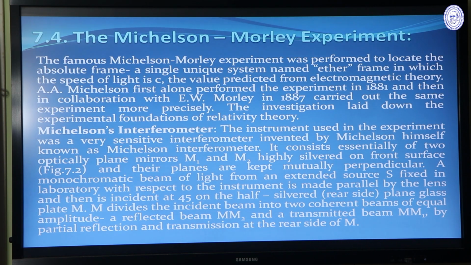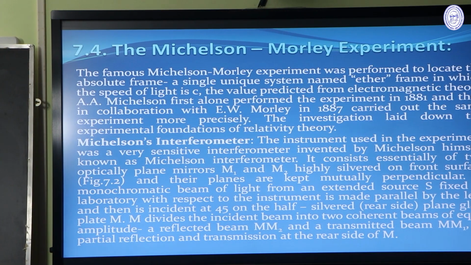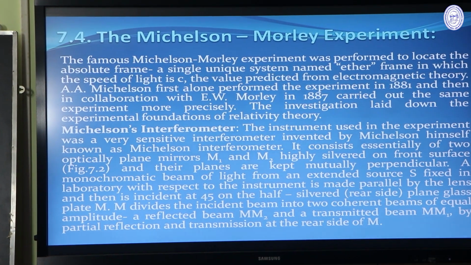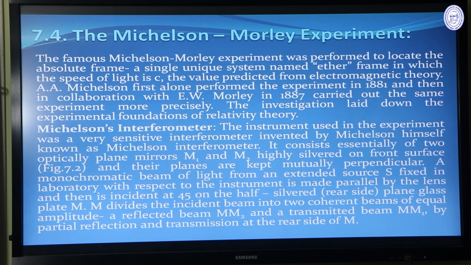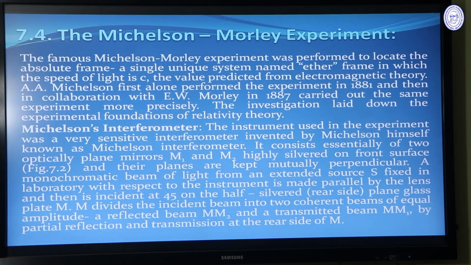The Michelson interferometer. This is a picture of the Michelson interferometer. First, we draw this picture on the blackboard. Observe carefully. This is the picture of the Michelson interferometer. The instrument used in the experiment was a very sensitive interferometer invented by Michelson and Morley. This is known as the Michelson interferometer.